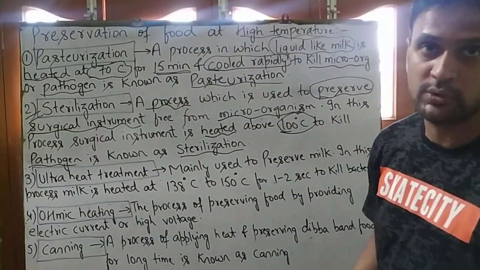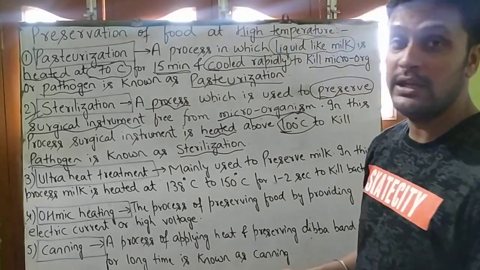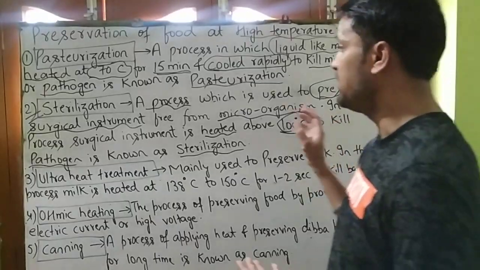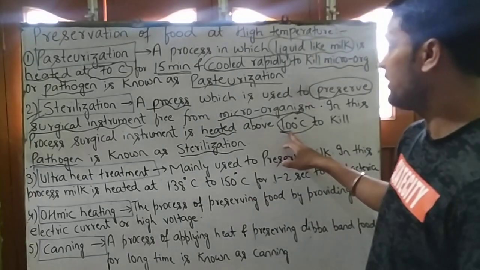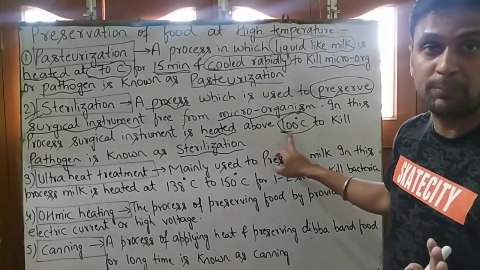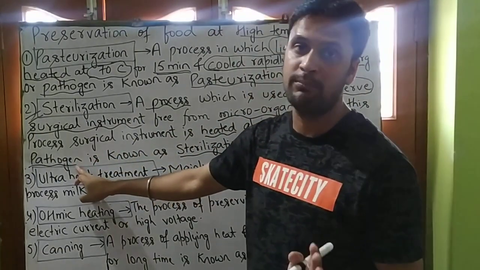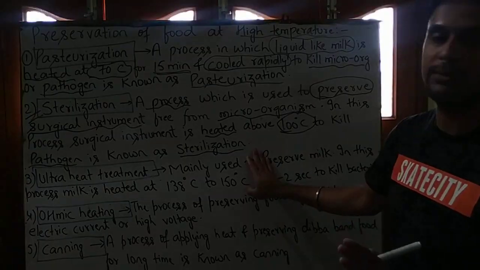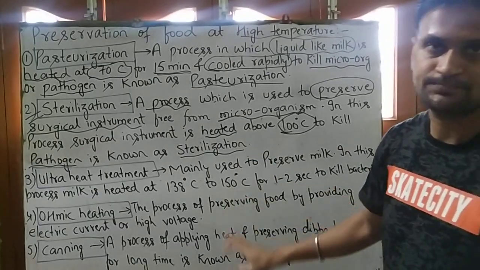So what happens, students? In the process of sterilization, we provide heat to our surgical instrument at 100 degrees Celsius to preserve it from harmful pathogen or microorganism.